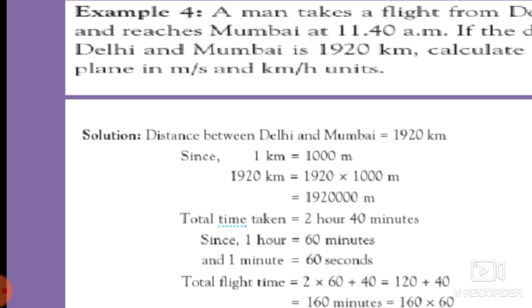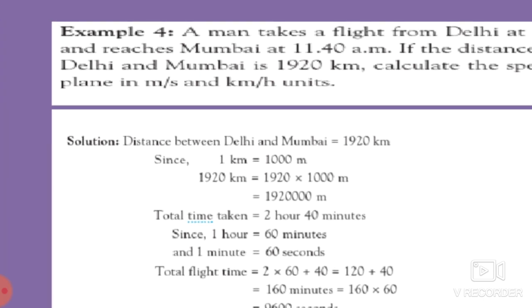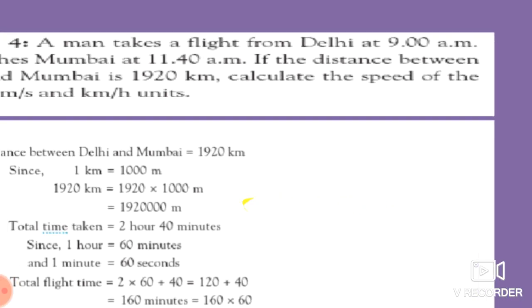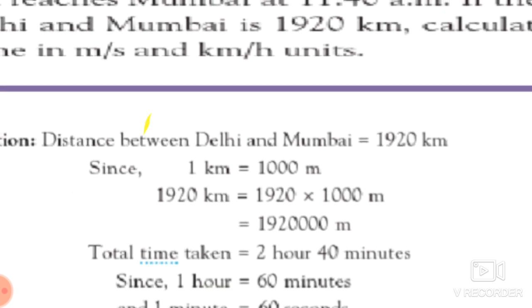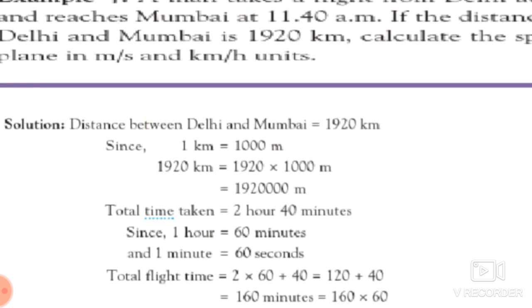Also, what we have been given over here is the time. So the total time to reach Mumbai is 2 hours 40 minutes. See over here, from 9 a.m. to 11:40, how much time is there? 2 hours 40 minutes. Okay, so we also know that 1 hour is equal to 60 minutes. We have to give the answer in seconds. That's why we can convert it into seconds only. Okay, students.